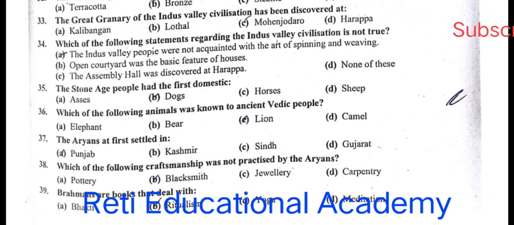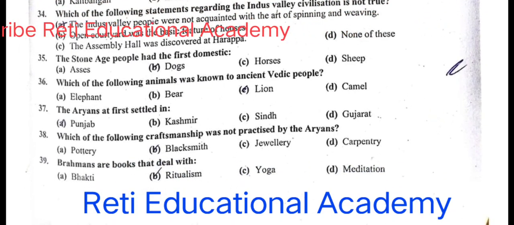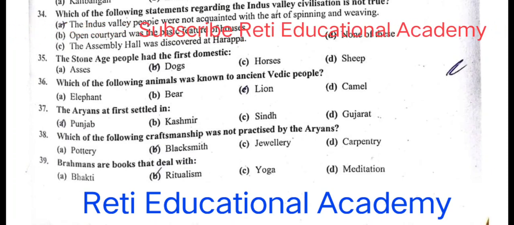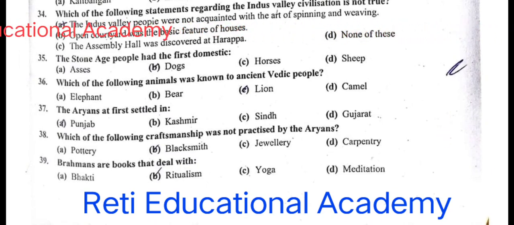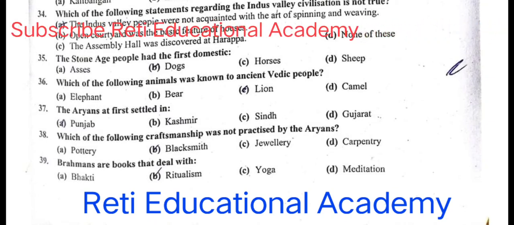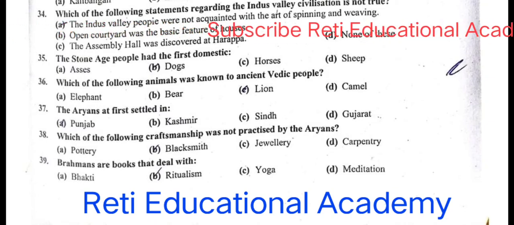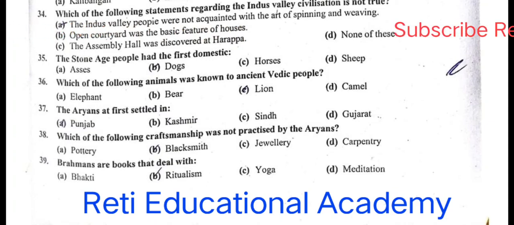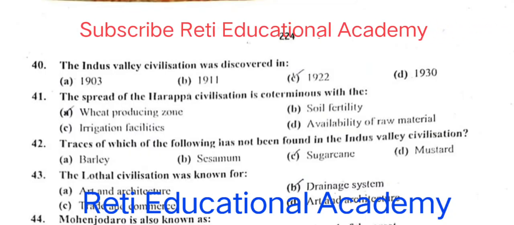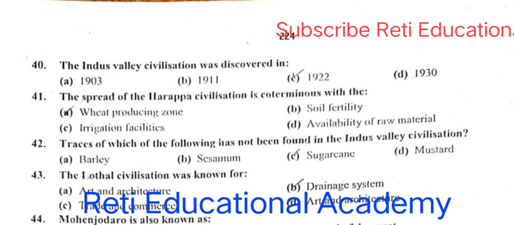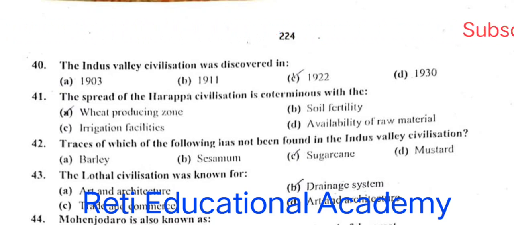Question number 35. The Stone Age people had the first domestic B. Dogs. Question number 36. Which of the following animals was known to ancient Vedic people? C. Lion. Question number 37. The Aryans at first settled in Punjab. Question number 38. Which of the following craftsmanship was not practiced by the Aryans? Black. Question number 39. Brahmans are books that deal with ritualism. Question number 40. The Indus Valley civilization was discovered in 1922 by Sir John Marshall.